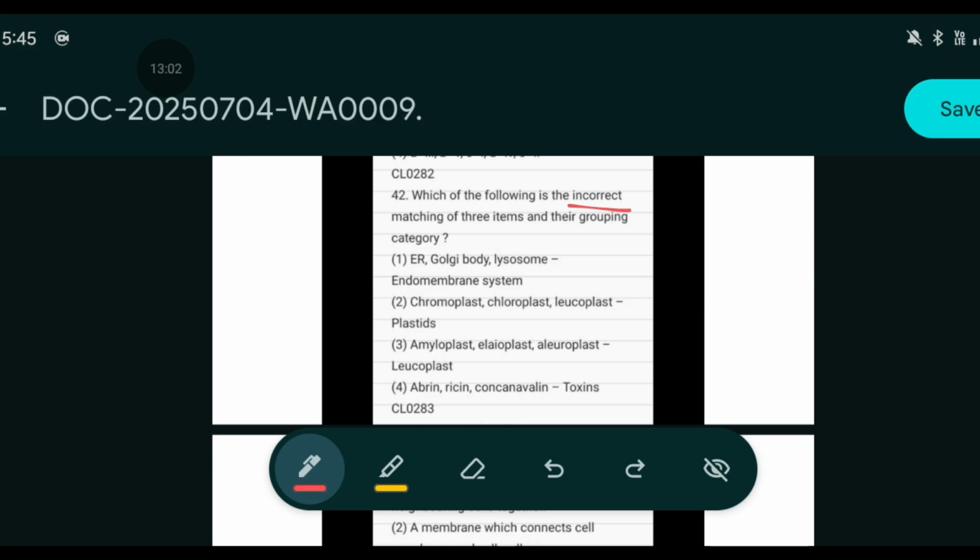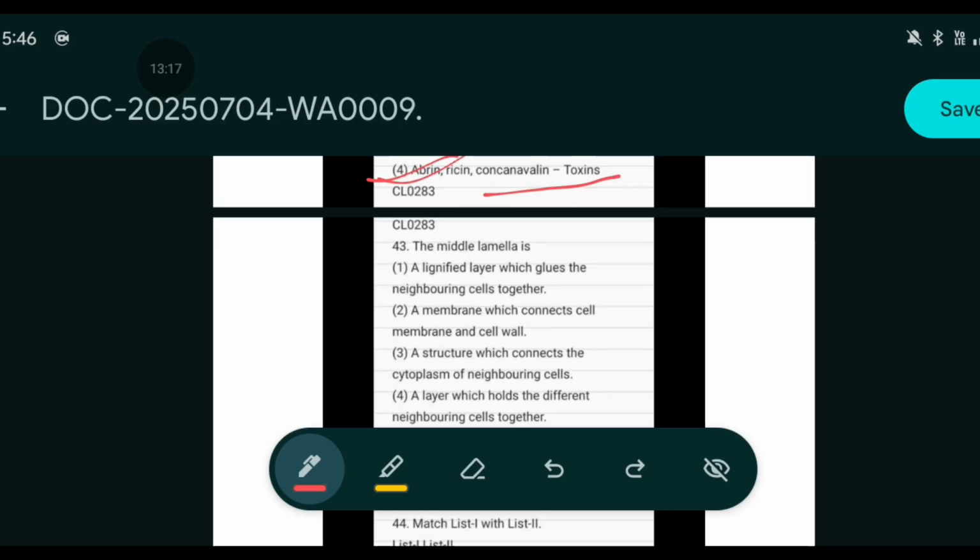ER, Golgi body, lysosome, endomembrane system, correct. Chromoplast, chloroplast, leucoplast, plastid, correct. Amyloplast, alveoloplast, that is leucoplast. Erwin, Richin, consalveline, diatoxins, no. It is the incorrect match.